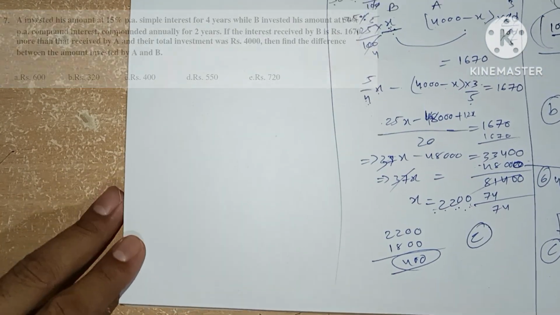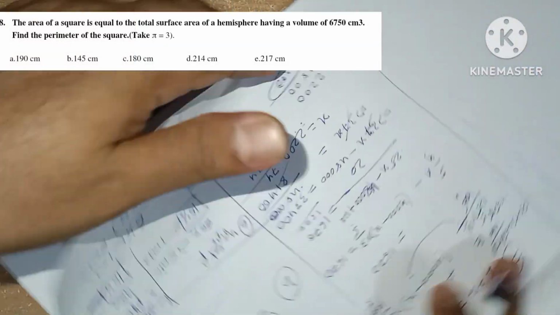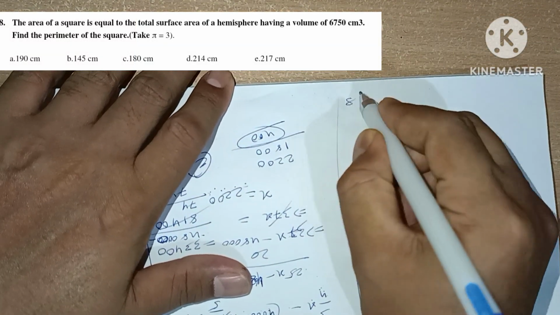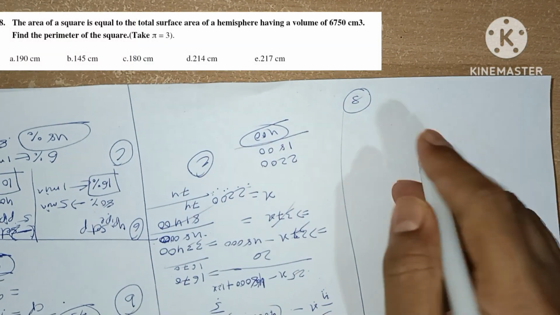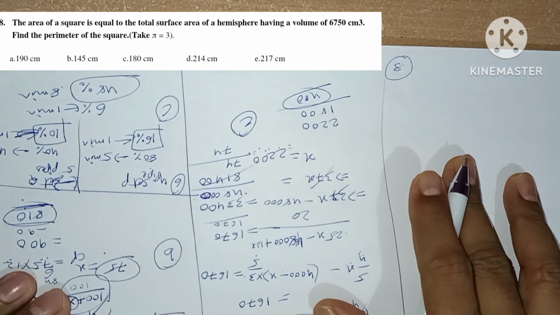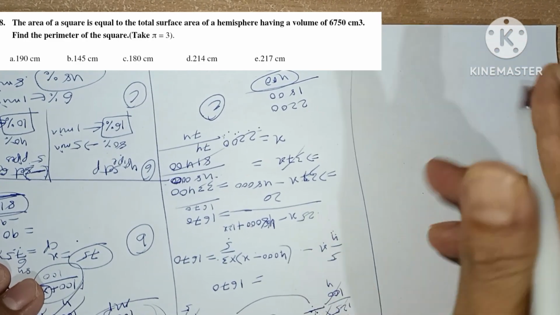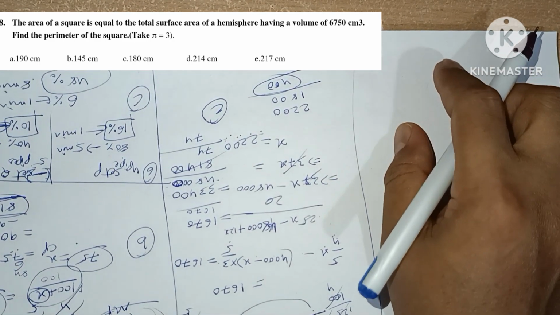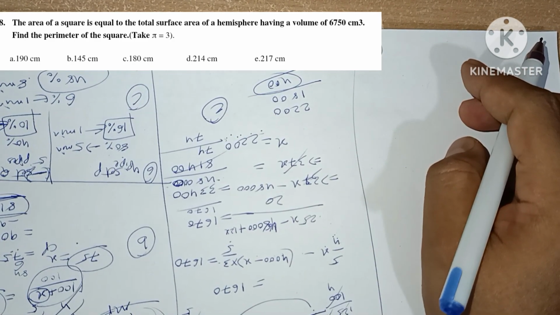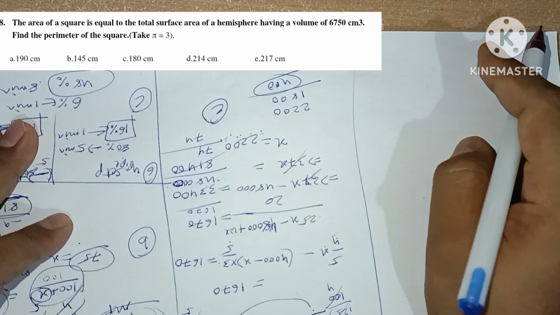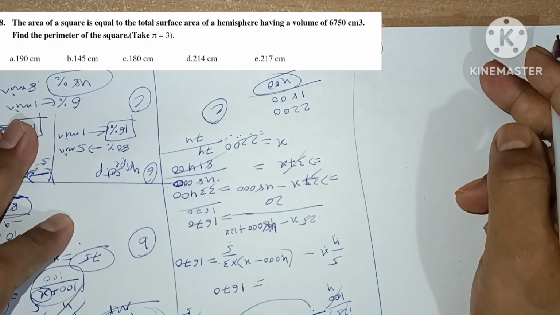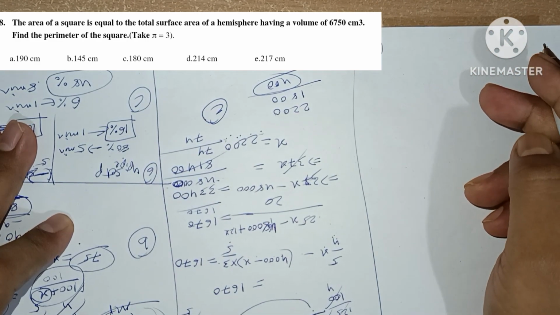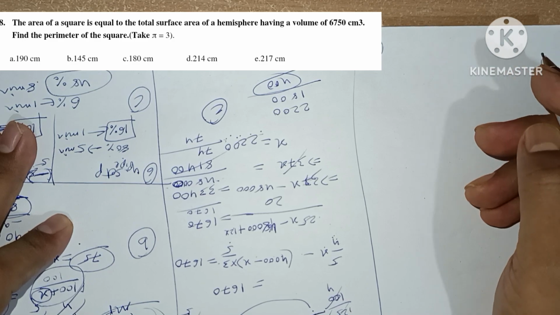Now we are moving to question number 8. Let's see the 8th question. The area of the square is equal to the total surface area of a hemisphere having a volume of 6750 centimeter cube. Find the perimeter of the square.